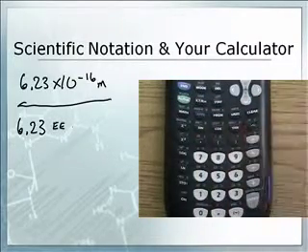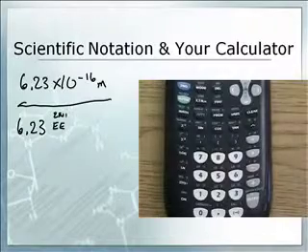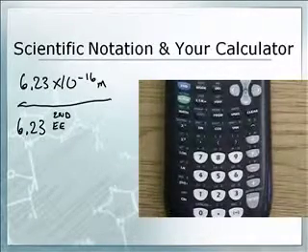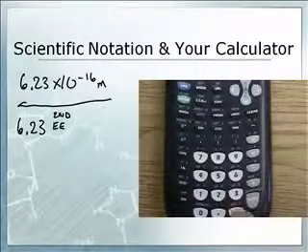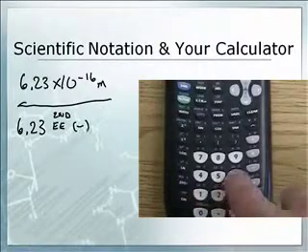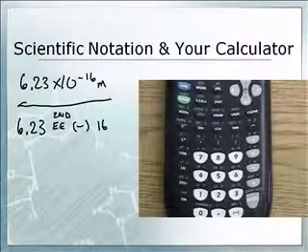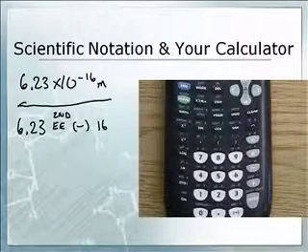Now, when I punch that in my calculator, I always say times 10 to the in my head. When I hit the second EE, I always go times 10 to the, in my head, negative 16. Got that, guys? Now, let's see what these numbers would look like on your screen.